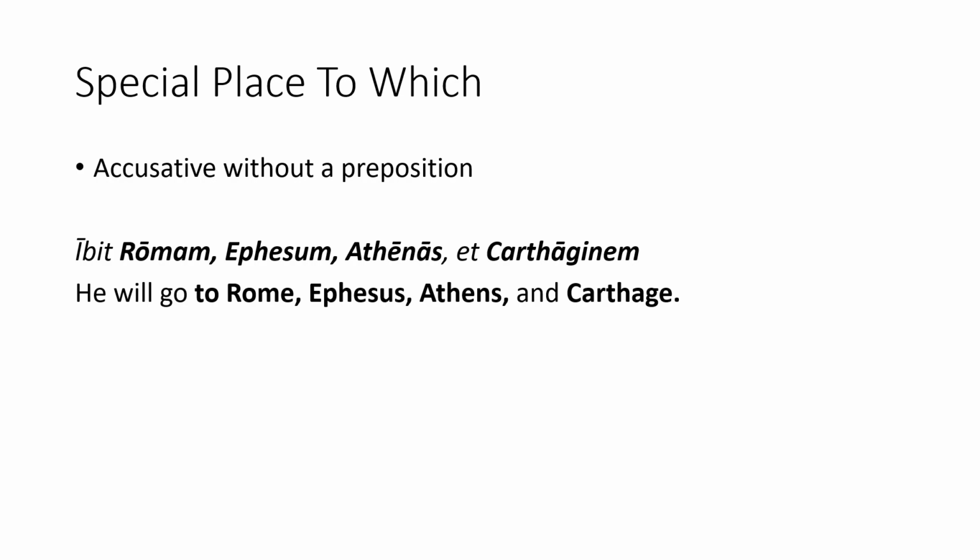The first place to which is Romam, which is the accusative of Roma. It is translated as to Rome. The second place to which is Ephesum, which is the accusative of Ephesus. It is translated as to Ephesus. The third place to which is Athenas, which is the accusative of Athens, which, recalling last slide, is always plural. It is translated as to Athens. Finally, the last place to which is Carthaginem, which is the accusative of Carthago. It is translated as to Carthage. Therefore, the whole sentence is translated as, he will go to Rome, Ephesus, Athens, and Carthage.